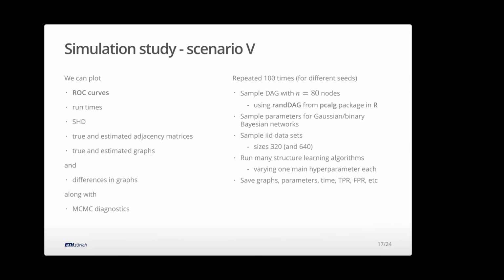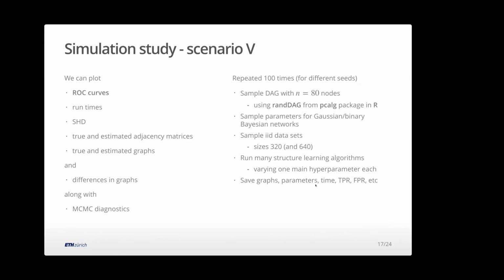Two different sample sizes. I think I only show the plots of one sample size to save time. And then inside we have one main parameter, the most important one, which we vary inside the JSON file. And this allows us to build these ROC-type curves. And of course, we save everything: the graphs, the parameters, time, and all the metrics of comparison.